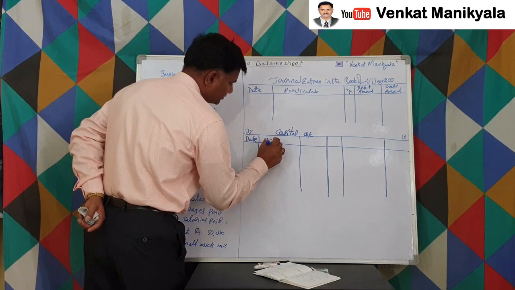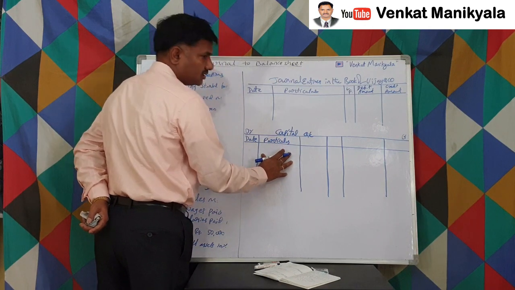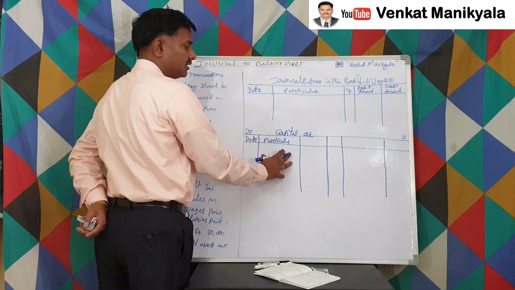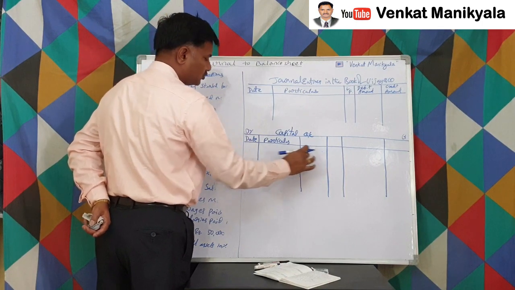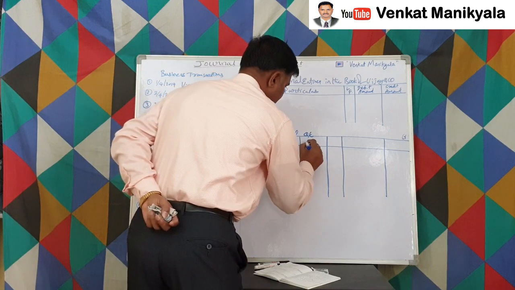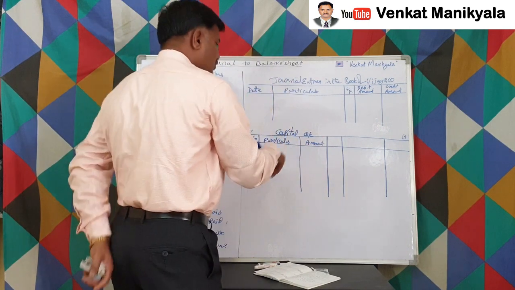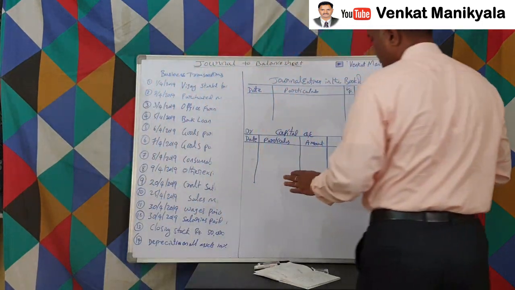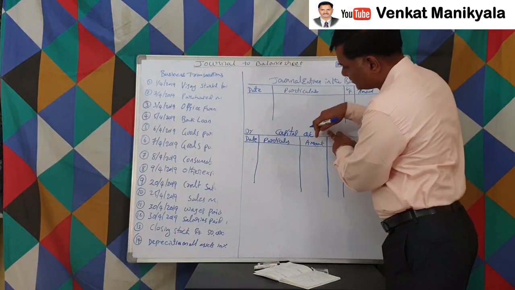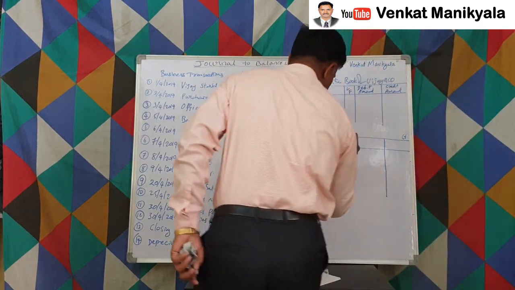This is particulars. Particulars column is the remaining column after getting amount and dates. Here it's an amount. We are not writing debit amount and credit amount like that. Amount means it's a debit amount only, because all this part is the debit part, right? Here also the credit side is the same.